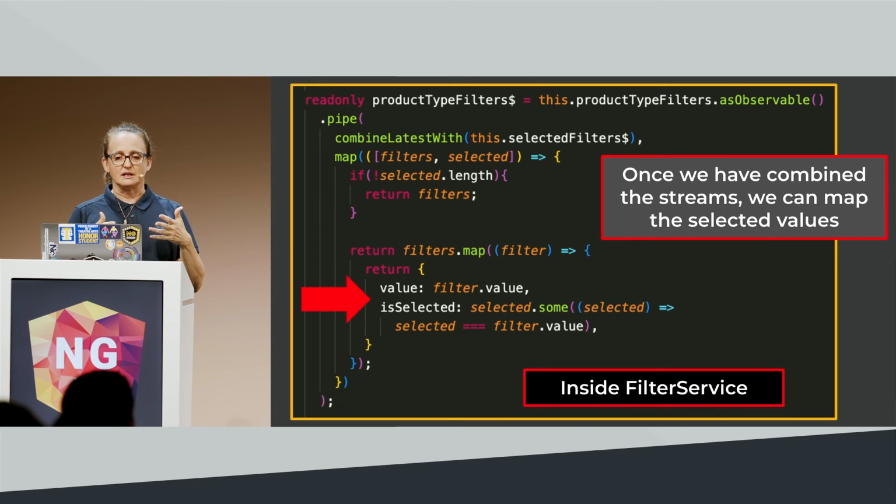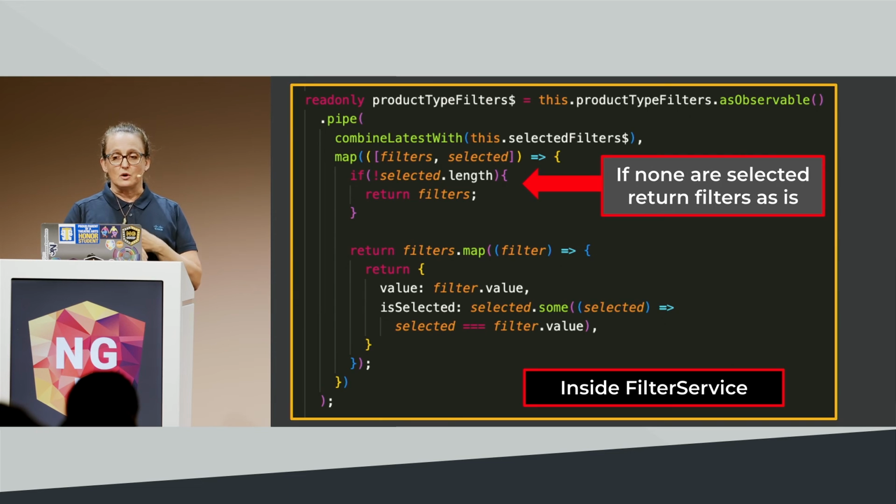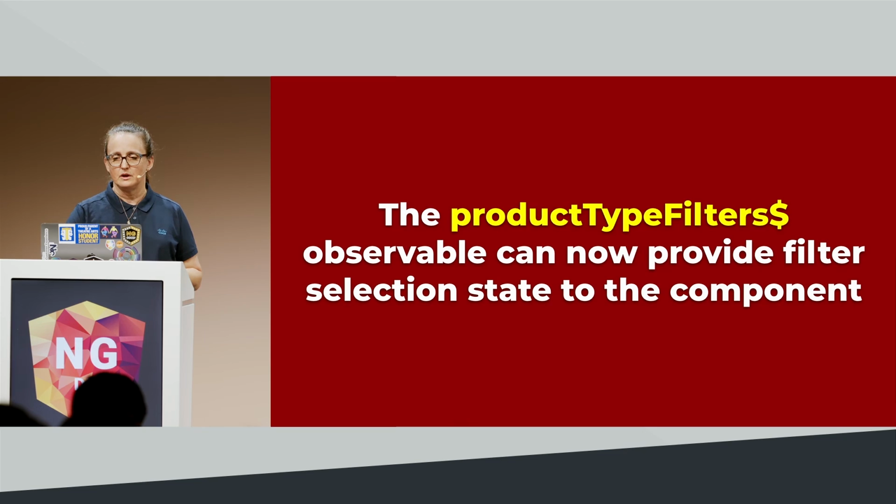We're going to map the selected values. So I'm going to go ahead and iterate over the filters, and if they are on the selected list, it will set the selected value to true. If they're not, it's going to set it to false. And then if there are no selected filters, it's just going to return the entire filter array, because we want them all to come out. They are initialized as not selected.